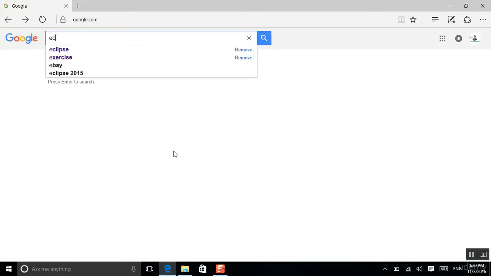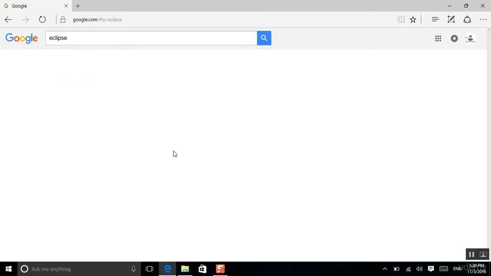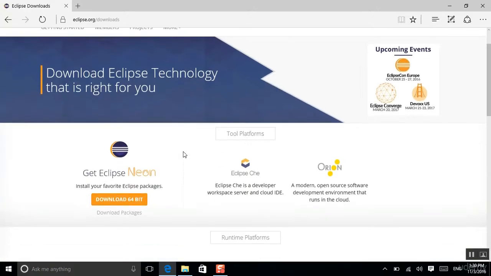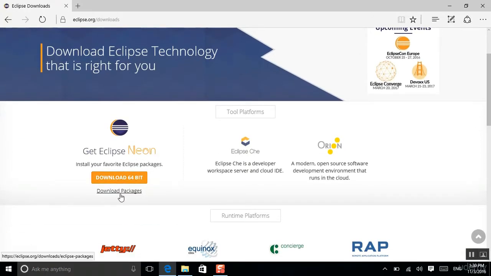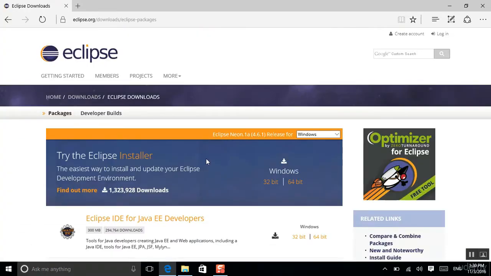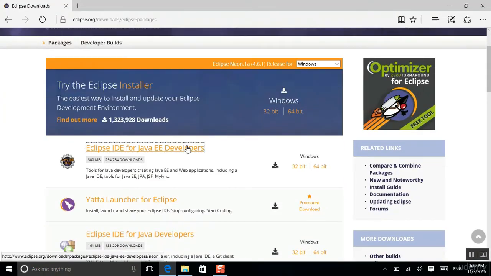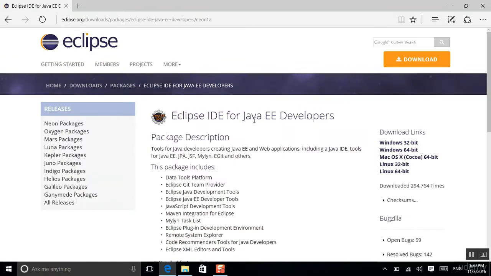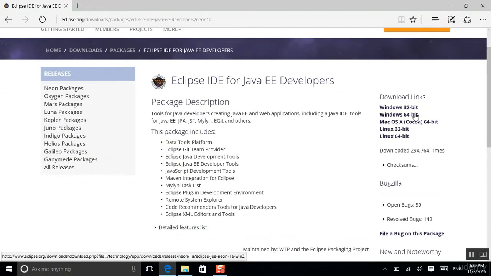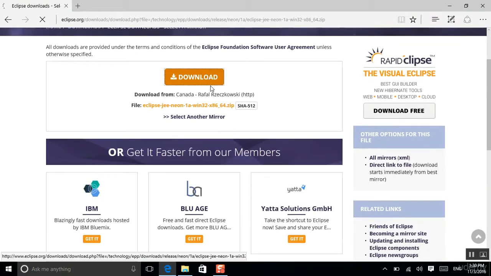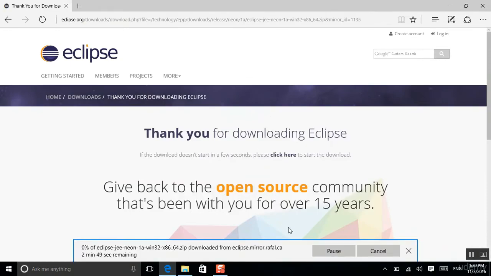So just in Google, I will look for Eclipse, and I will go to the Eclipse website. When I go to Eclipse, I will see this. Just go to download packages and you will see this website, or this one. I will select this type, Eclipse IDE for Java Developers. Then I select the operating system, Windows, and click download from here, and I will wait for some time until it completes.